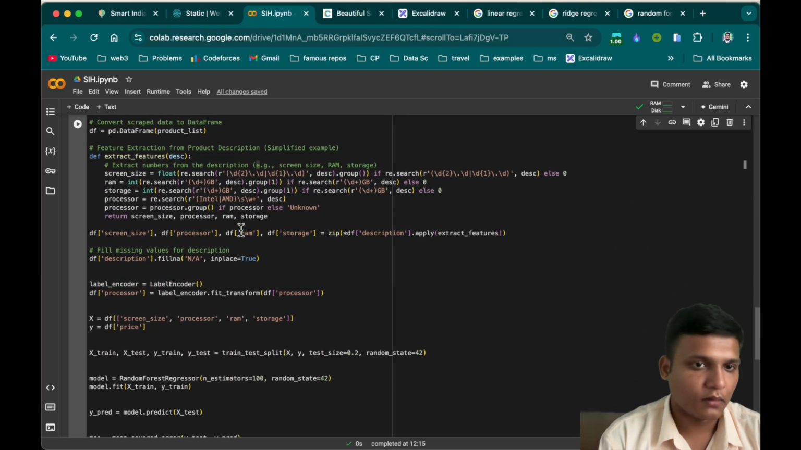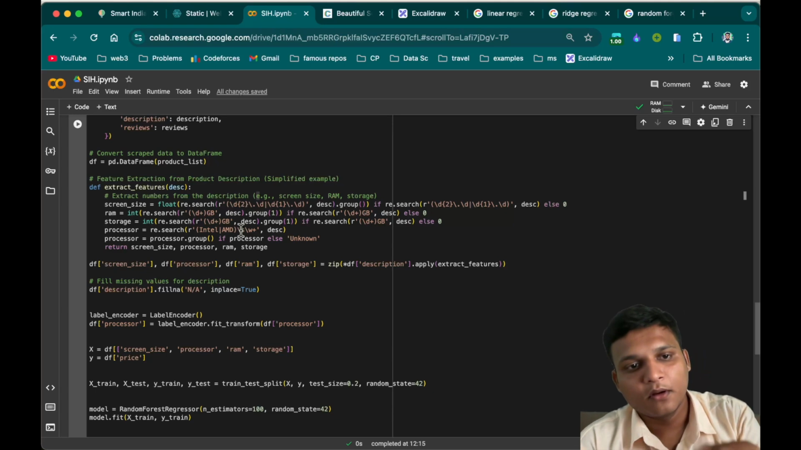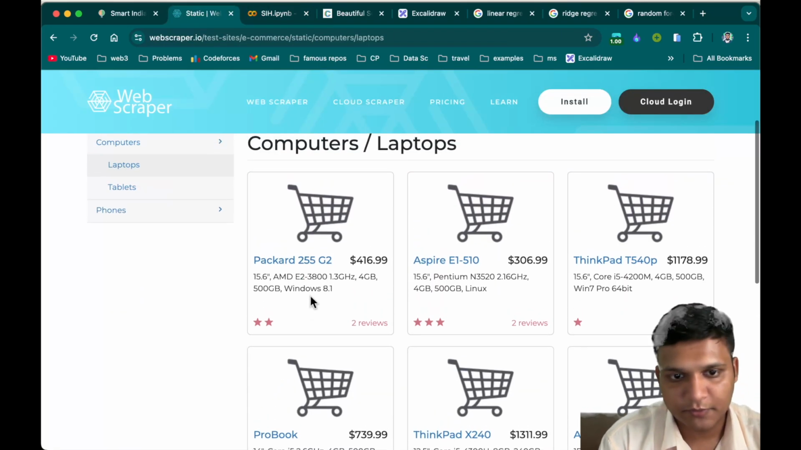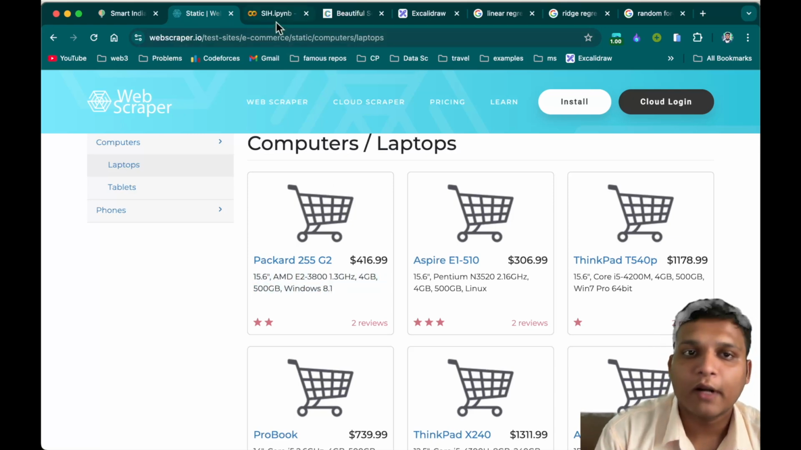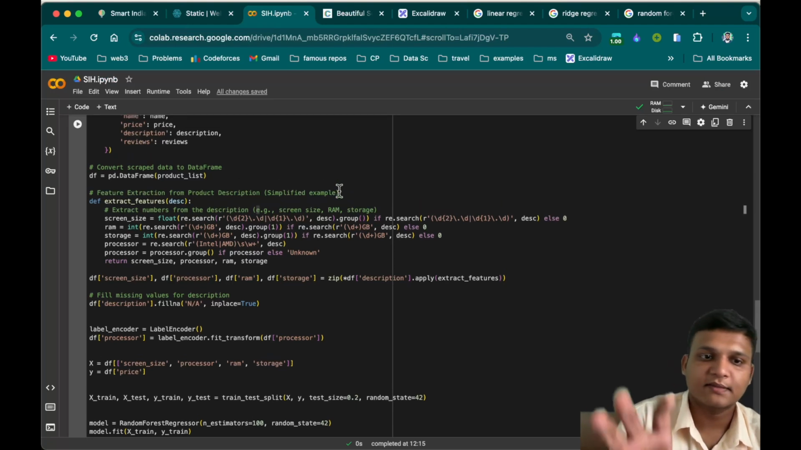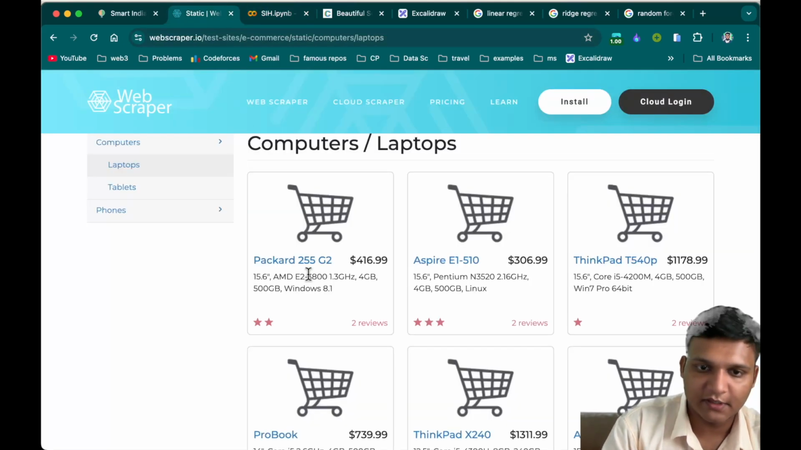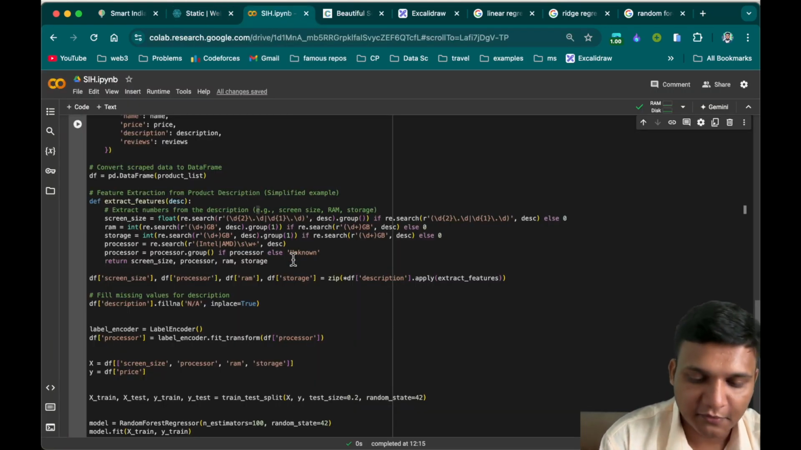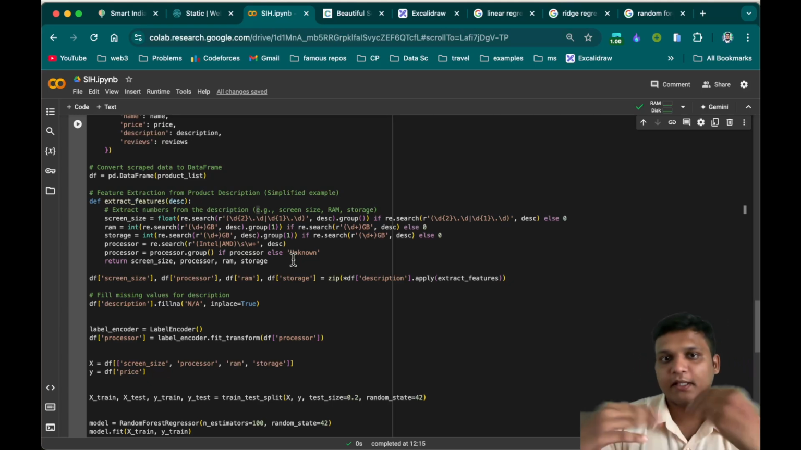I also forgot to mention that in the data structuring and normalization part, here we are also structuring and extracting the features from the description, right? As you can see, from the raw description we cannot know what it is about. For simplicity, what I've done is extract the features directly: screen size is there, RAM is there, the processor is there, storage is there, the operating system is there. I just extracted those features, because from the features we will predict the output, right?